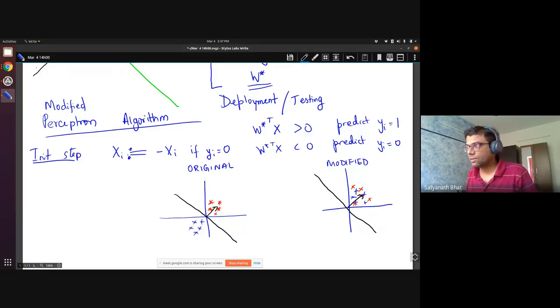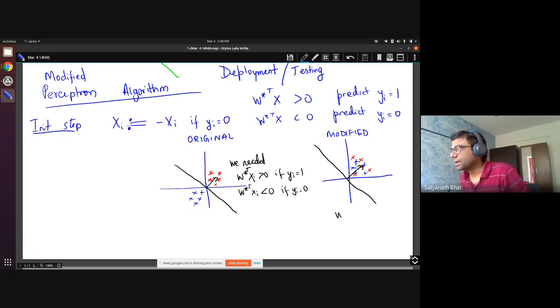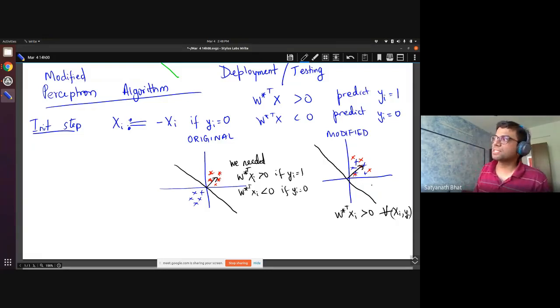Originally we required w star transpose xi to be greater than 0 if yi is equal to 1, and w star transpose xi less than 0 if yi is equal to 0. In the modified algorithm, we need w star transpose xi to be greater than 0 for all xi, yi.